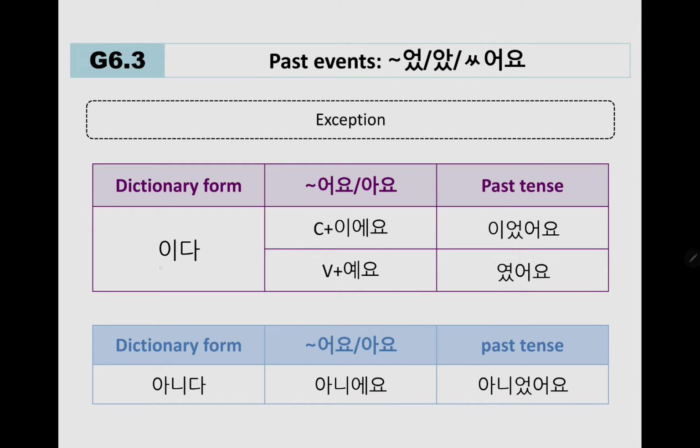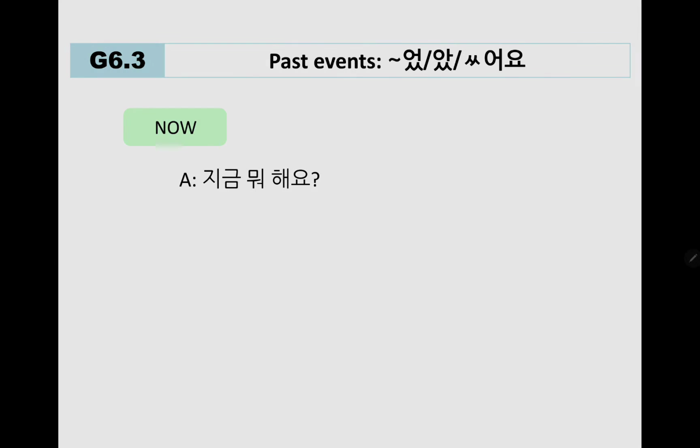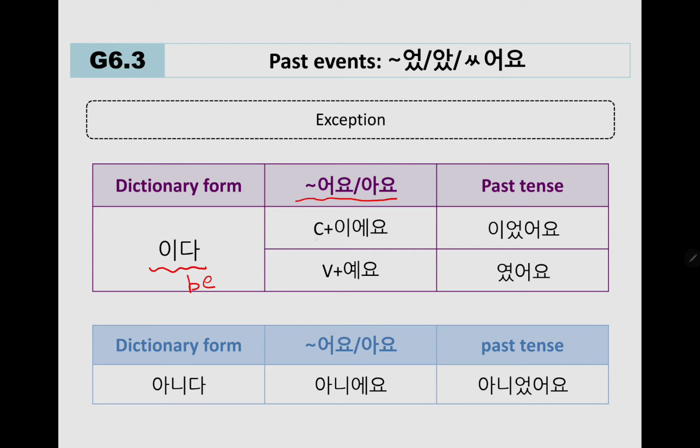Okay, but here's an exception. Unfortunately, this existential be, 이다, always is a problem, right? In polite ending, we also saw that it was an exception. So when it ends in consonant, it is 이에요. When it ends in vowel, it was 예요. And in past tense, it would be 이었어요 and 였어요.